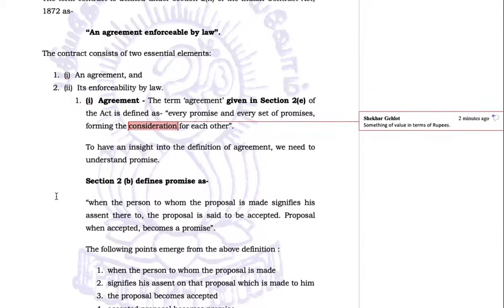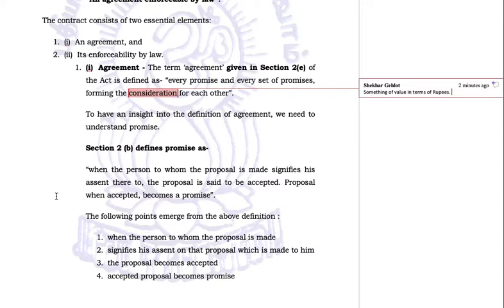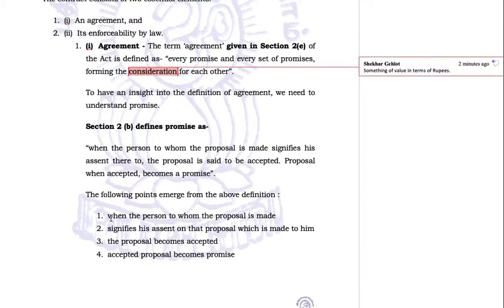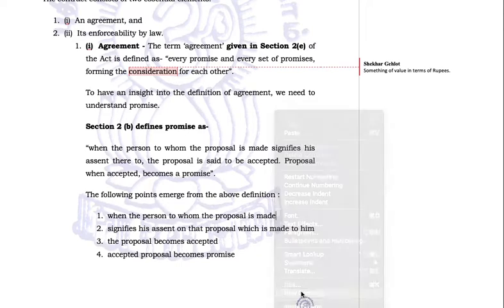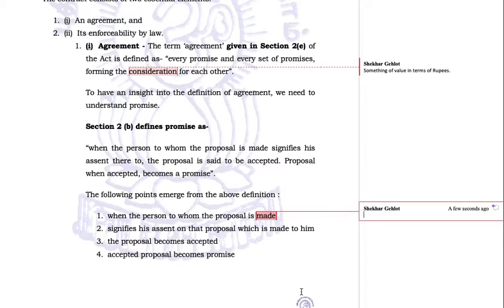Now, let us analyze this definition minutely. When the person to whom the proposal is made, let us understand it by an example. There is a person to whom a promise is made. Suppose a promise is made to B. I'll give you a situation.